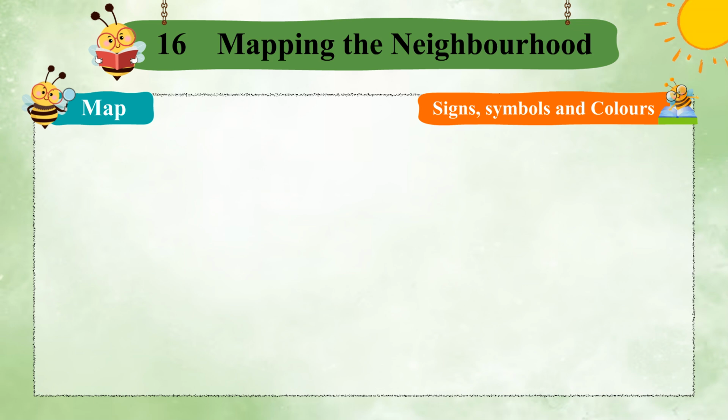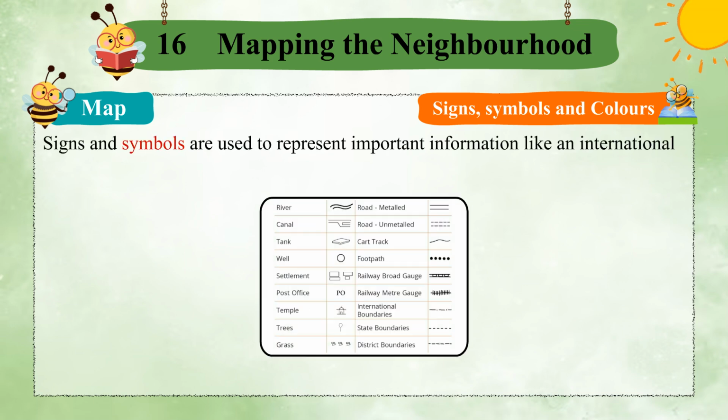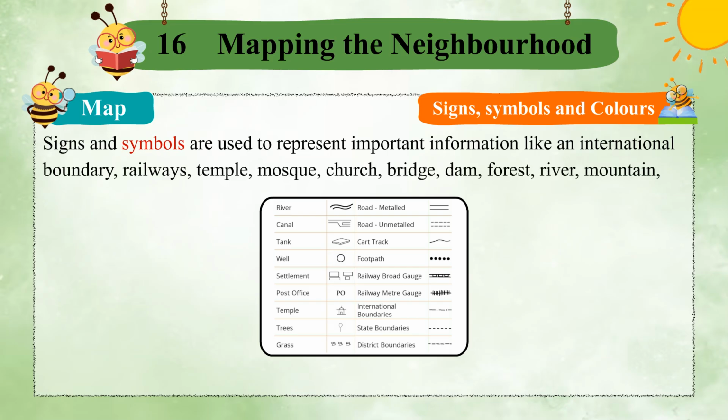Signs, symbols and colors. Signs and symbols are used to represent important information like an international boundary, railways, temple, mosque, church, bridge, dam, forest, river, mountain, habitation, etc.